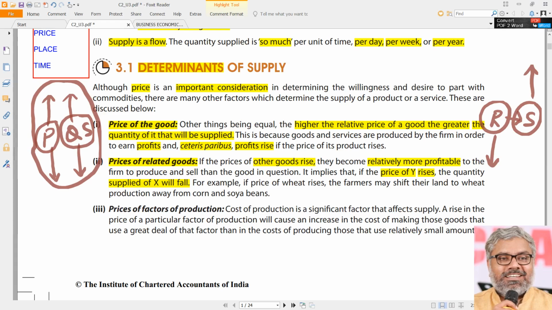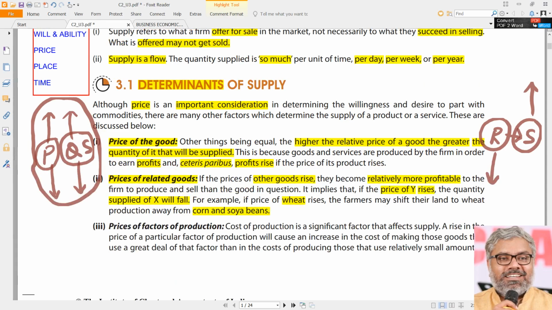Same logic is applied here also. For example, if the price of wheat rises, the farmers may shift their land to wheat, and they may not produce corn or soya beans, for example. So they may shift from one to another according to the prices of those commodities. Please don't tell me that just now you said people will cultivate more soya beans.